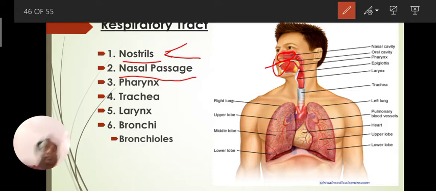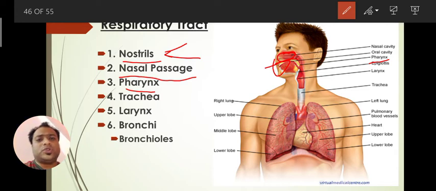Okay. After that, when air moves, it goes to the pharynx. Actually, this pharynx was also present in the digestive system, because that place is common for food and air.